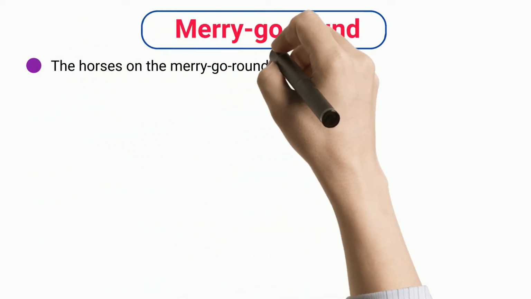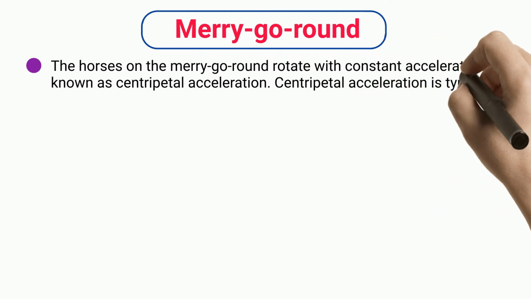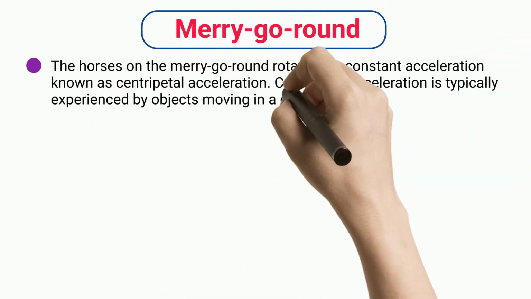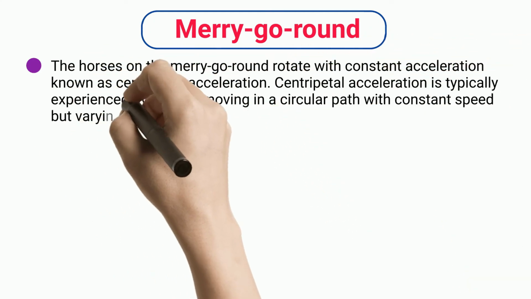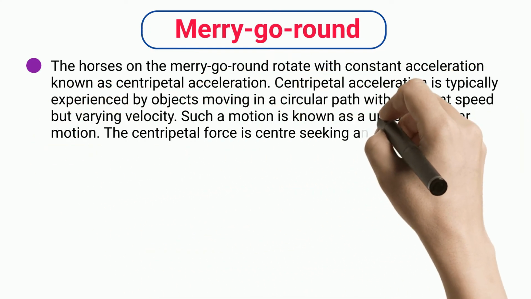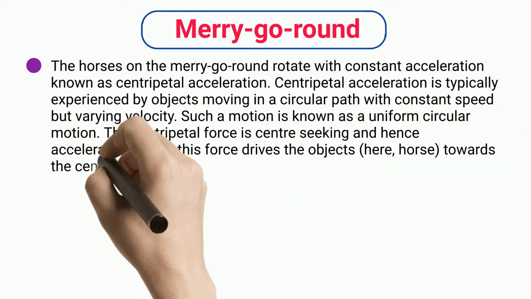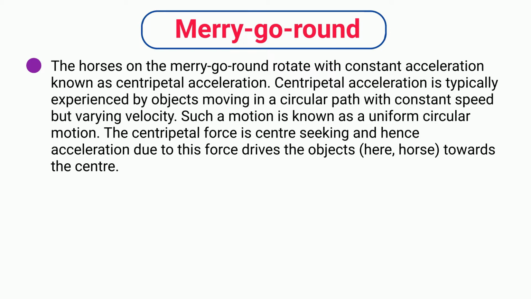Merry-go-round. The horses on the merry-go-round rotate with constant acceleration known as centripetal acceleration. Centripetal acceleration is typically experienced by objects moving in a circular path with constant speed, but varying velocity. Such a motion is known as a uniform circular motion. The centripetal force is center-seeking and hence acceleration due to this force drives the objects, here, horse, towards the center.